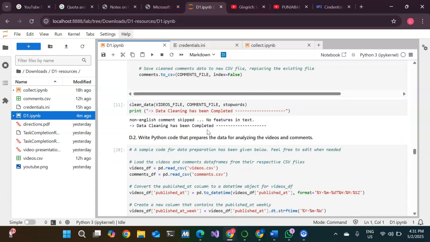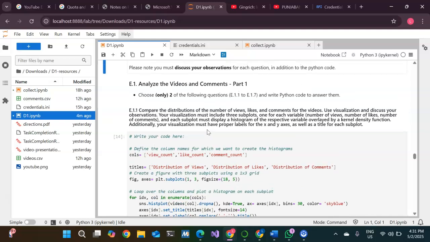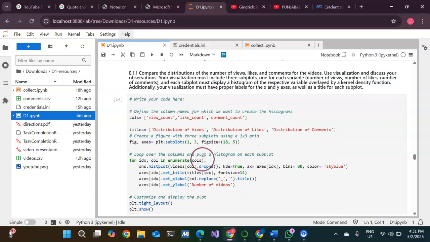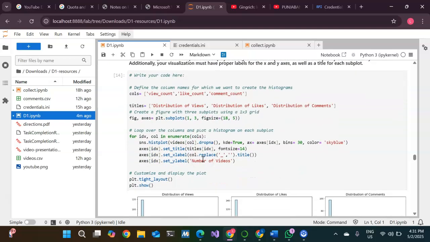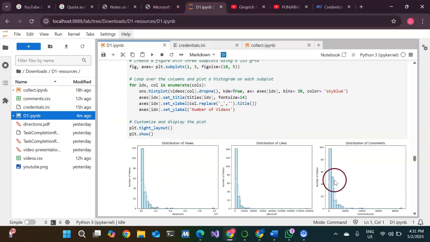So for the analysis part, I used E.1.1 and E.1.6, and in E.1.1 I created histograms with KDE curves to visualize the distribution of views, likes, and comment counts across all videos.